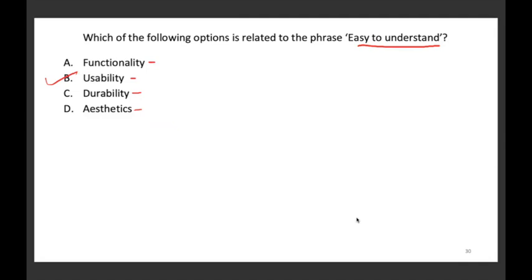You may get confused between functionality and usability. Usability directly translates to the ease of use of a product, or easy to understand. Functionality actually refers to the features or capabilities of a product. So B will be the one which is correct here.